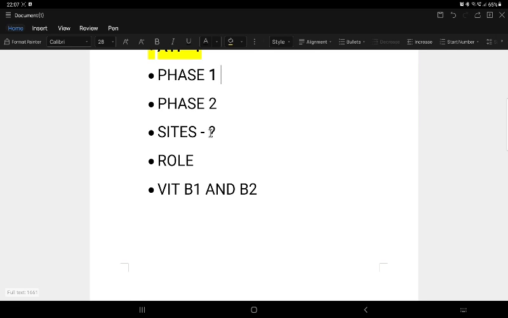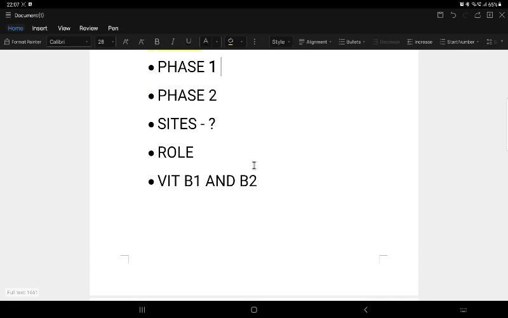Whereas it occurs in liver, adipose tissue, lactating mammary gland, adrenal cortex, gonads, placenta, and RBCs. These are the major sites for the HMP pathway. Skeletal muscle shows low HMP activity. So these are the sites regarding this pathway.